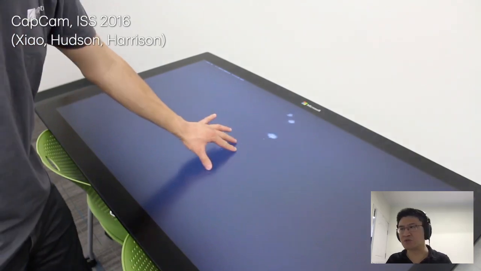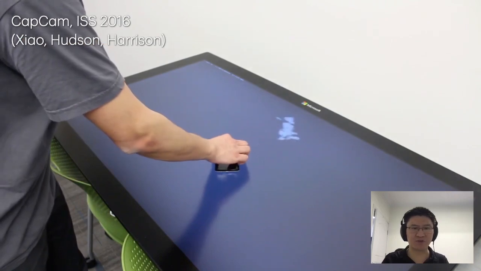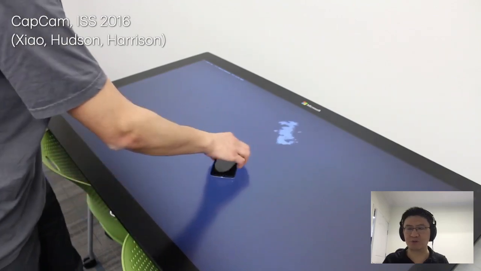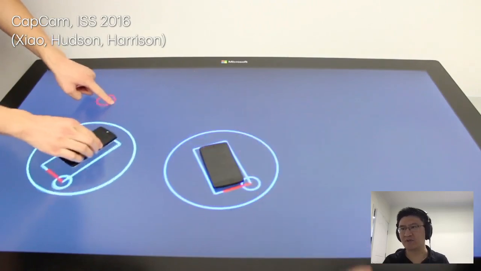And of course, this all works using the capacitive image. So in the case of the Microsoft Surface, I was able to dump the raw capacitive image off the Microsoft Surface's USB protocol and use that raw data to detect fingers and phones.